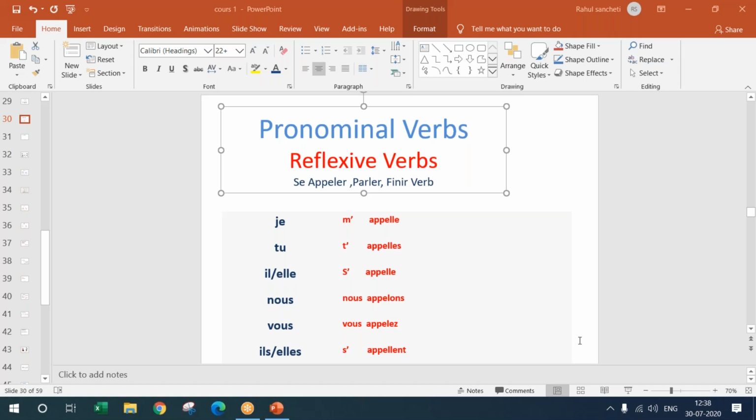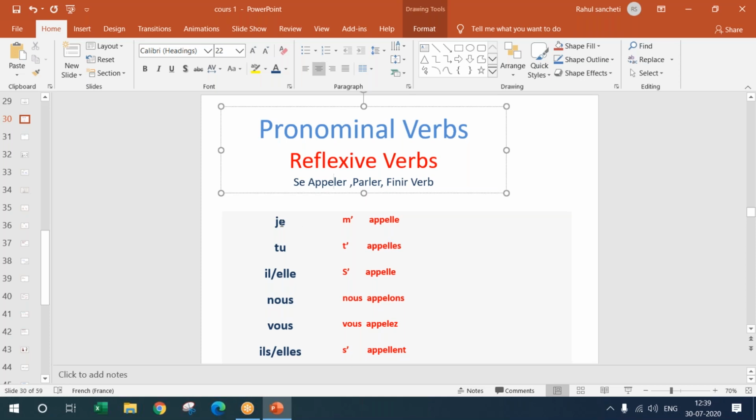If you closely observe, without the s', we are just conjugating the verb directly with I. It is j'appelle, I call. But when we are using the reflexive verb, that is s'appeler, to call oneself, here we are using je m'appelle, that is I call myself.